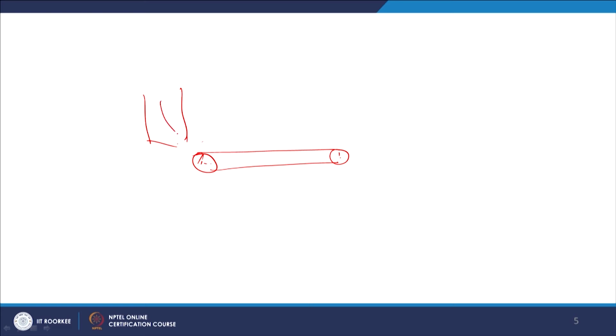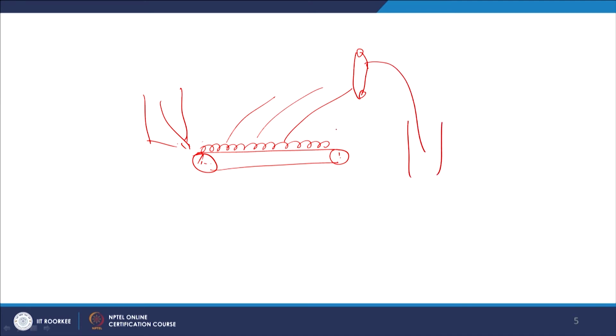Suppose coal is fed from this side onto this bed, and the coal moves on this bed and burns here, and the hot gases or flue gases go to the boiler, where the steam is generated, and they leave somewhere here.